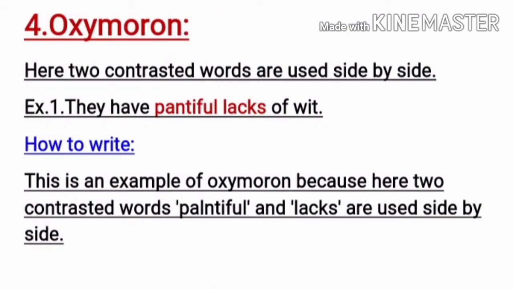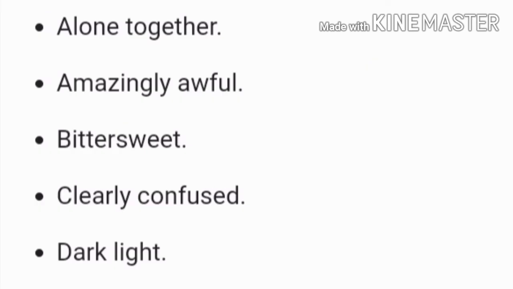Oxymoron. Here two contrasted words are used side by side. Look at the example: plentiful and lacks. Plentiful means huge and lack means too less. So how to write? This is an example of oxymoron because here two contrasted words, plentiful and lacks, are used side by side. One thing that you should remember, here there will be two opposite words, plentiful and lack. One is huge and one is too less. Here a few other examples of oxymoron are given, so let's try to solve these.